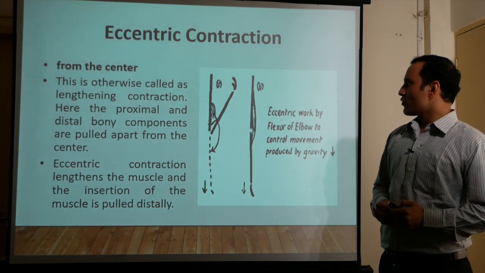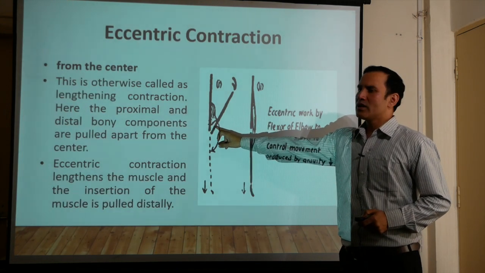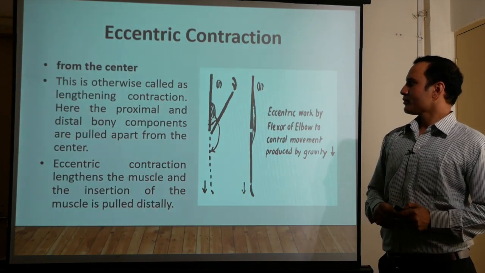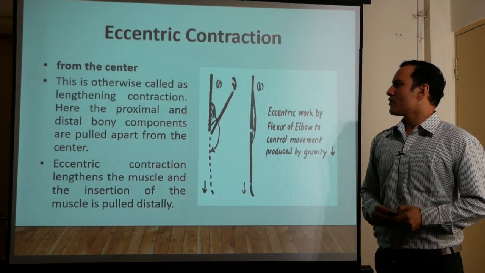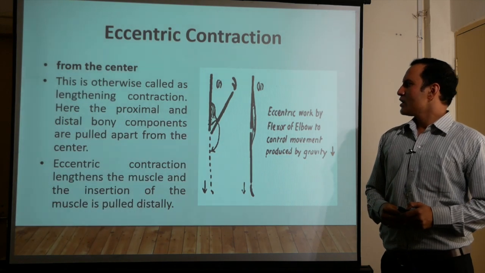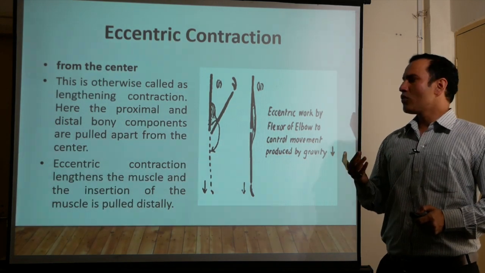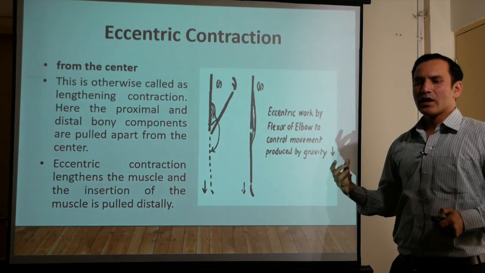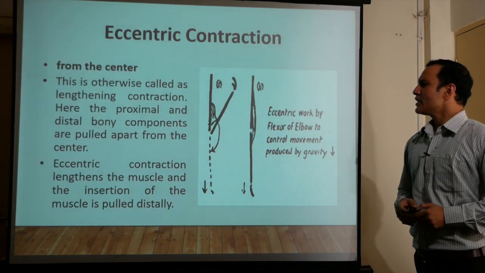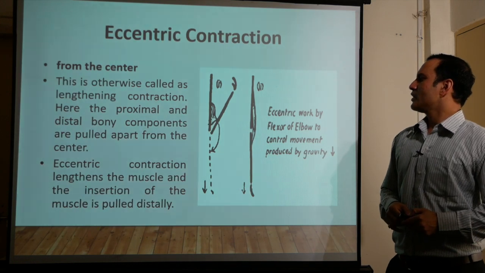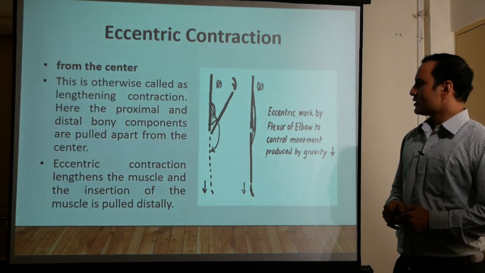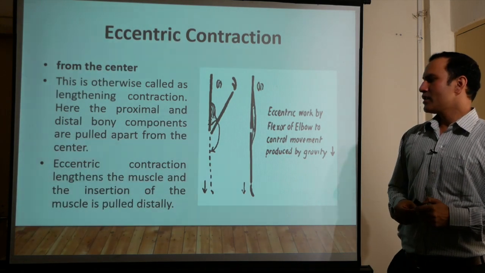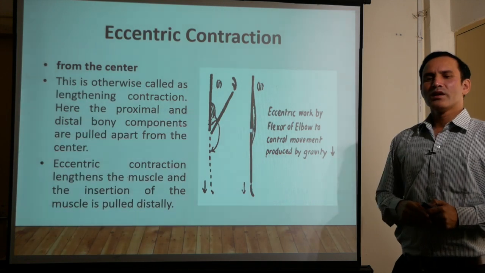Why is it called lengthening contraction? Because in the starting position the muscle is completely shortened and in the end position the muscle is completely lengthened. Here the proximal and distal bony components are pulled apart from the center. The proximal or distal components are moving apart, away from the center. Eccentric contraction lengthens the muscle and the insertion of the muscle is pulled distally. So what happens in eccentric contraction? The muscle lengthens and the insertion of the muscle is pulled distally.